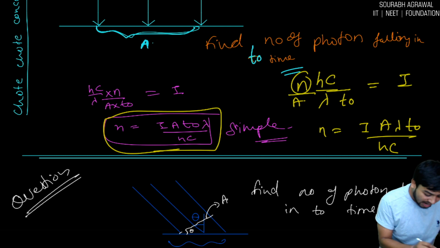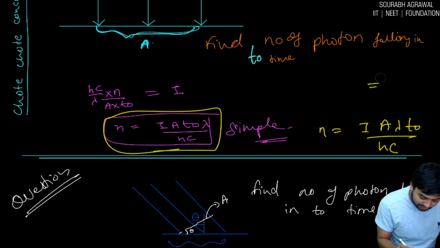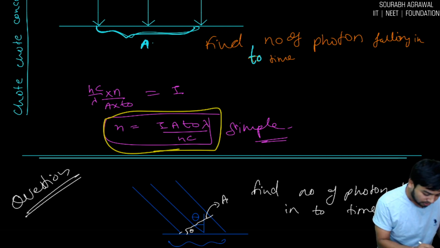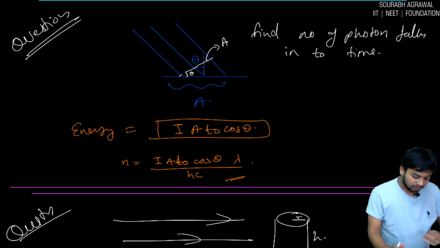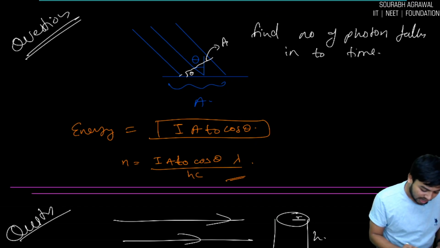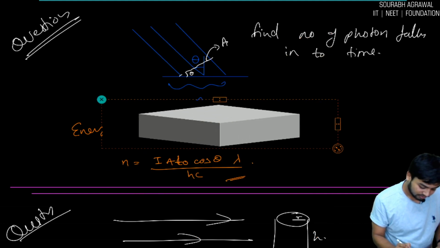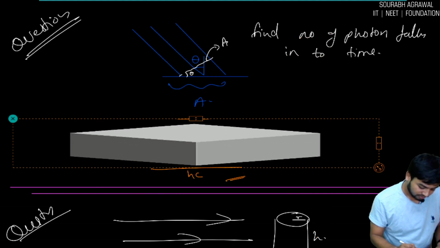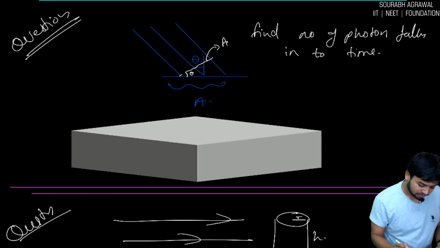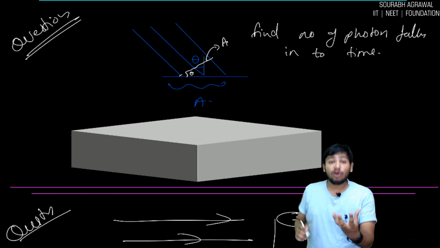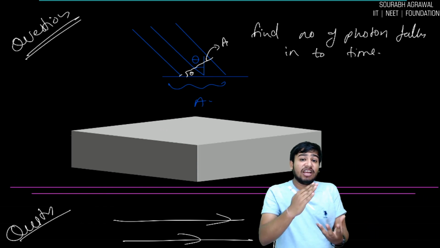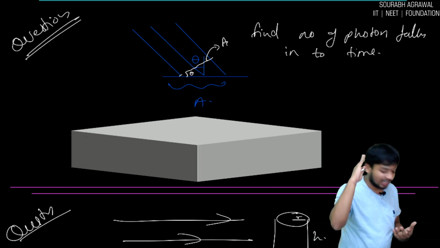Next one for you. Again, I will give you the time to attempt. Don't see the answer. Now light is not falling straight, light is falling at an angle theta, given from the vertical.